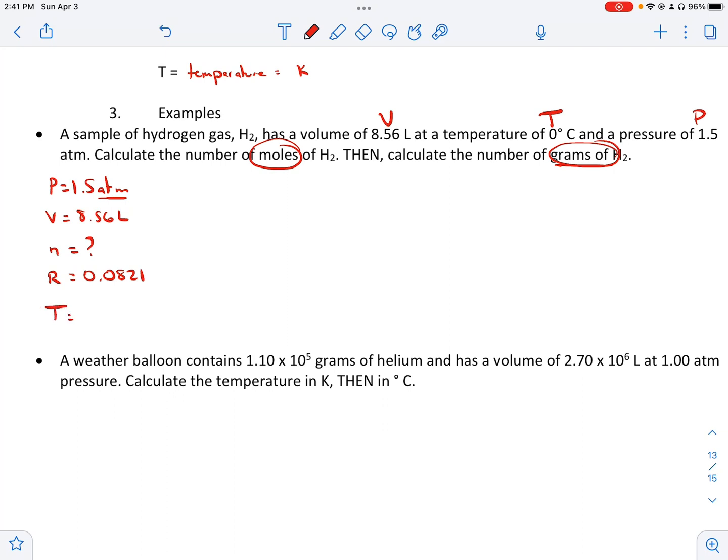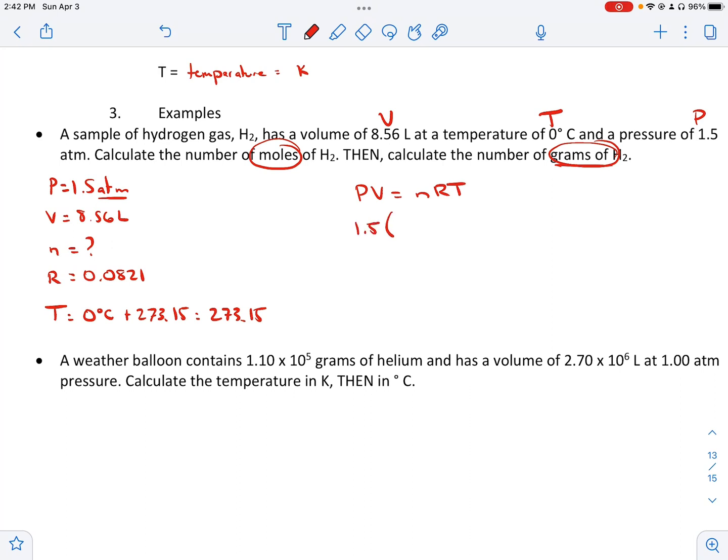T is our temperature, and it's 0 degrees C, and so we add 273.15 to that. So it's 273.15. Now we're ready to plug it in. Let's see what this looks like. So remember our formula is PV equals nRT.